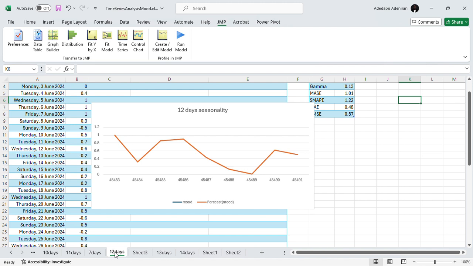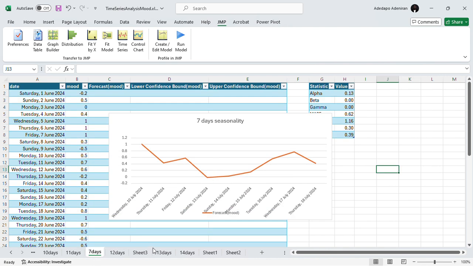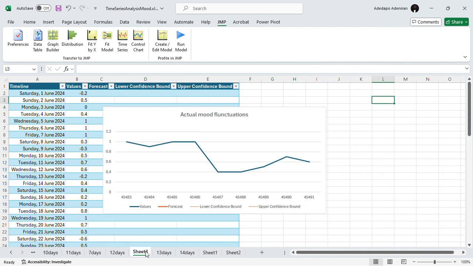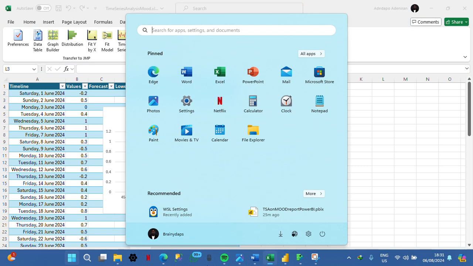12-day seasonality just kind of seems to be predicting it at the start and at the end of it, but 7 days seems to be a bit more uniform and more accurate at predicting my mood. Obviously it's not going to be purely based on a time fluctuation or a seasonality fluctuation. My mood is not purely based on time. There are other factors that are involved, which is why I'm including a multivariate analysis on my mood fluctuation.